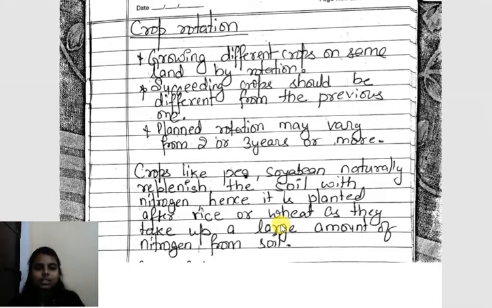That means in one season or 1-2 seasons growing one type of crop, in another season growing another type of crop. Okay. So crop rotation is different crops growing on the same land by the process of rotation. So succeeding crops should be different from previous crops. This thing we have to keep in mind, that the succeeding crop, that means the crop that we are planting afterwards, should be different from the preceding crop. So this is also known as plant rotation. It may vary from 2 to 3 years or more.